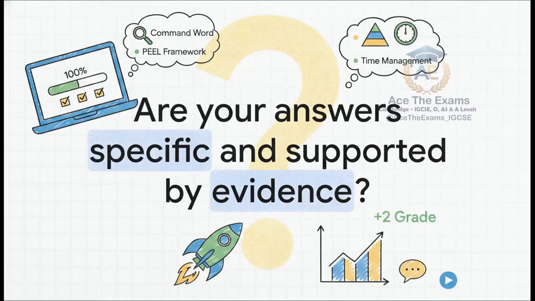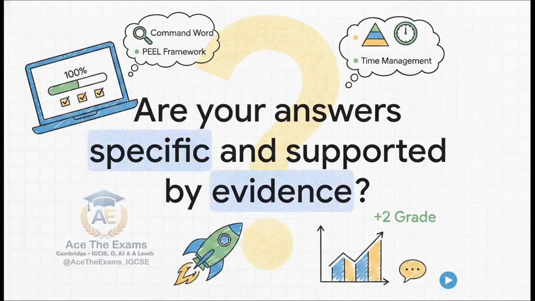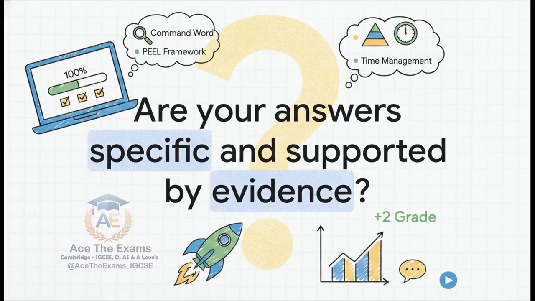So, we have finally established our complete, foolproof computer science answering system. Let's recap the 3 golden rules that guarantee top marks. Number 1. Command word decoding. You have to know exactly what action the examiner is asking for. Number 2. PEEL framework application. Point, evidence, explanation, link. Never just dump facts. Number 3. The time management matrix. You must allocate the right amount of time to the higher-order cognitive domains of application and analysis, not just basic knowledge.